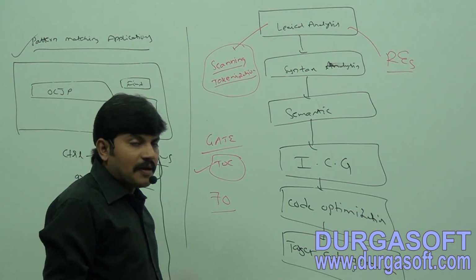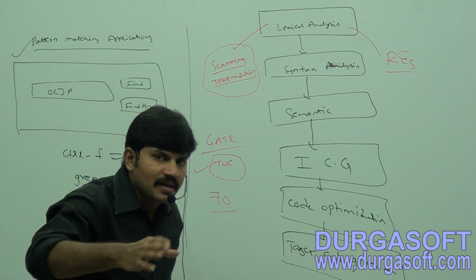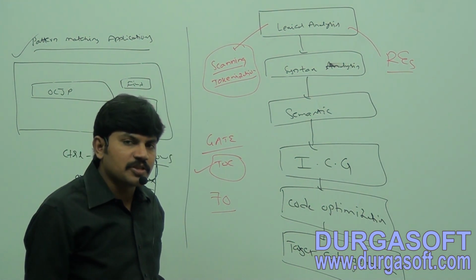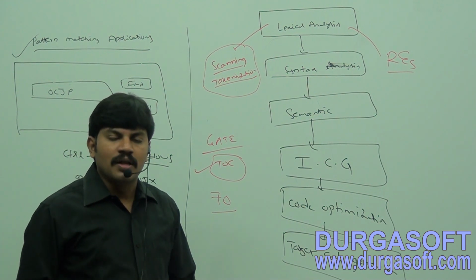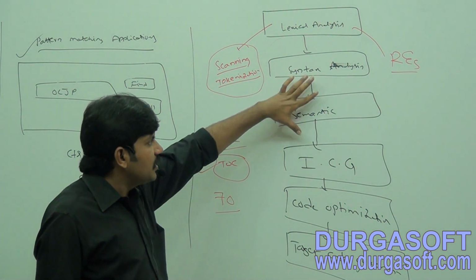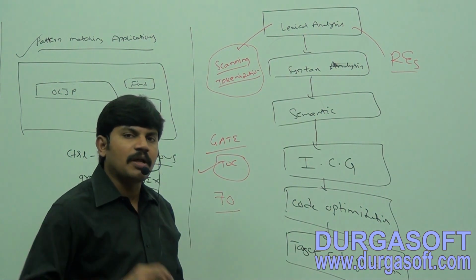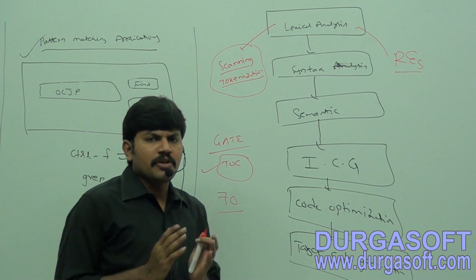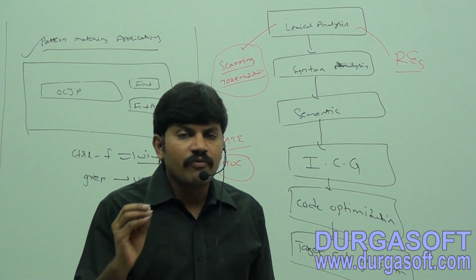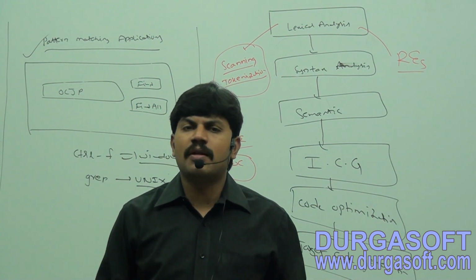Okay, sir, in compiler design, in translators design, these regular expressions play a very important role, like assemblers, interpreters, compilers; here the regular expressions concept is applicable, right? Are you getting? Sir, can you tell what are the various important application areas where the regular expression concept is very helpful?